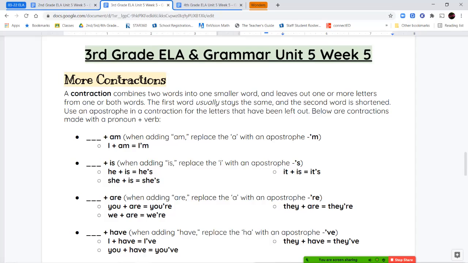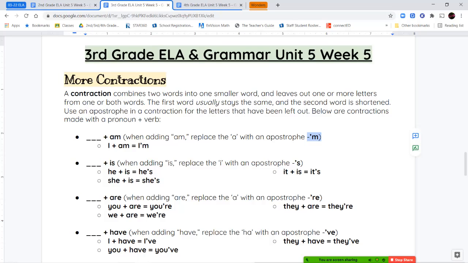So when we're combining words with the word am, so I am, we replace the A in am with the apostrophe M. So if you look at each one of these, I have the space for the word, what you're adding to it, and the rule that you're going to follow. At the end, you can see in bold what I'm going to be adding on to the end of my first word to show that it's a contraction.